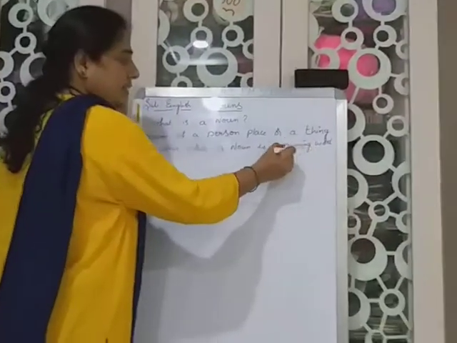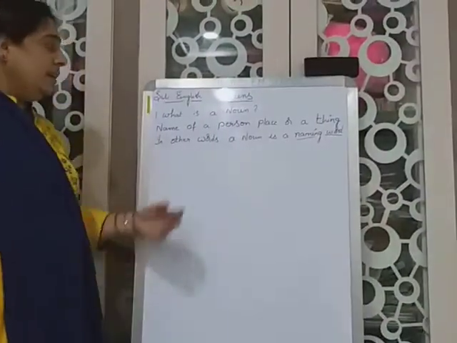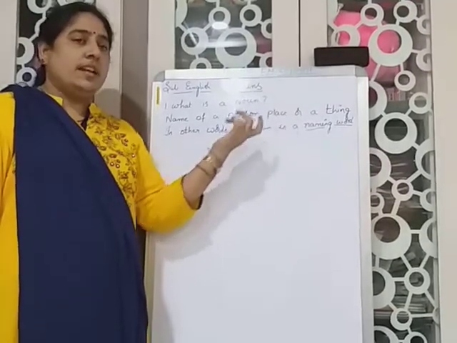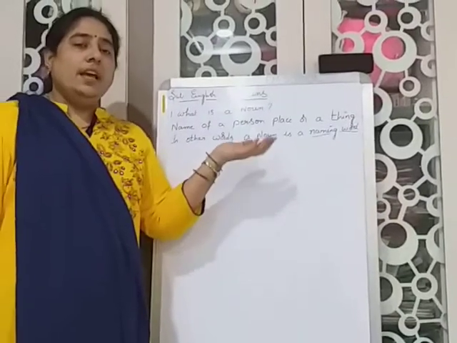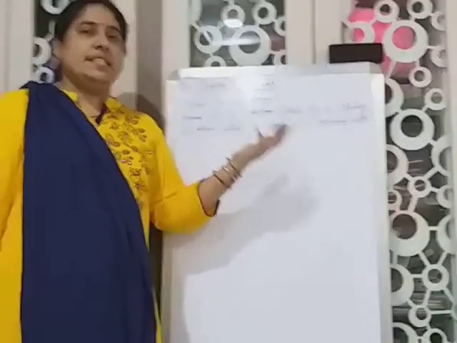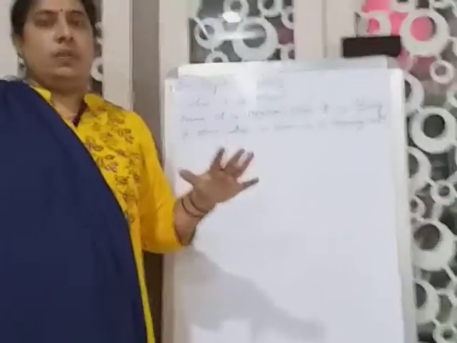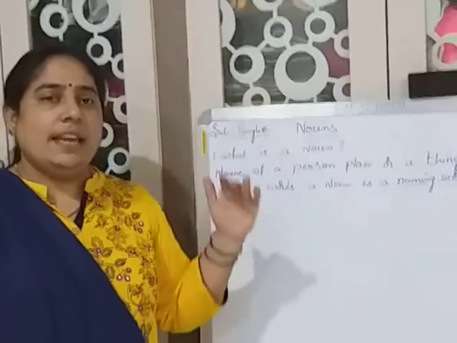Noun is a naming word. What is a noun? Name of a person, place, or a thing is called a noun. Any naming word, we call it a noun. For example, Sita, noun. Thing, auto, noun. These all are naming words, so we call it a noun.